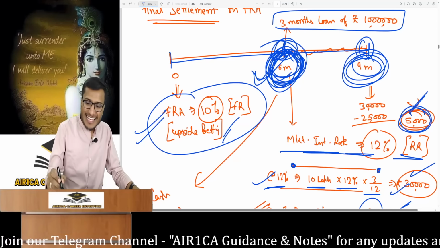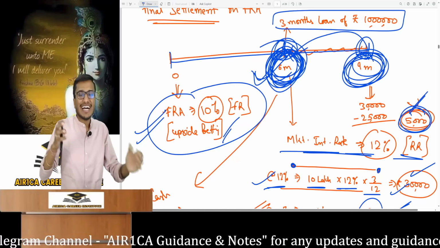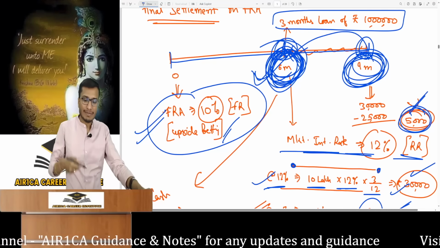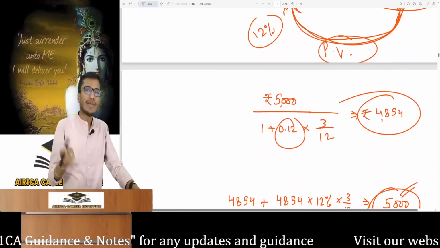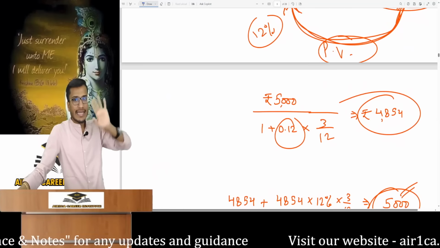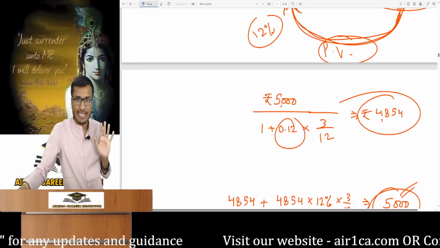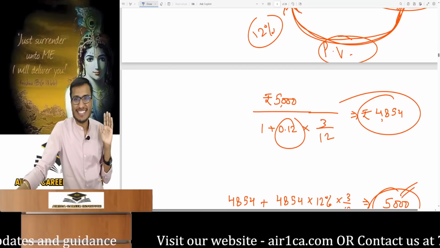When does the gain occur? At the 9th month's end, but cash settlement at the 6th month's end. You have to pull it back by 3 months and bring it back using present value, PV. It's simple. This gain of 5,000, you have to calculate its present value. How is PV done? Simple. Now what will the banker say? He'll be like, your gain is due at the end of the 9th month. Today is the end of the 6th month, meaning 3 months from now. Now you are asking for it today, so I will not give you the full 5,000.